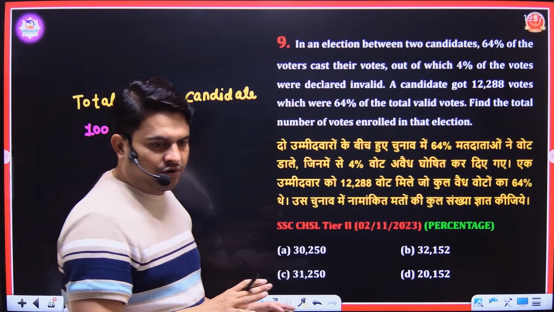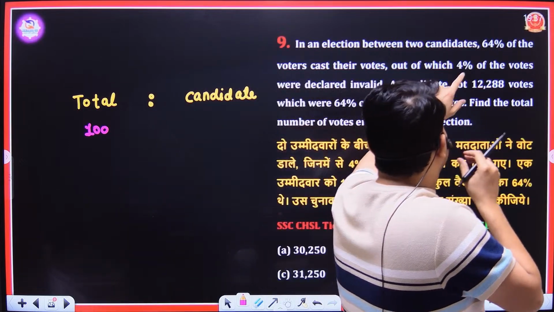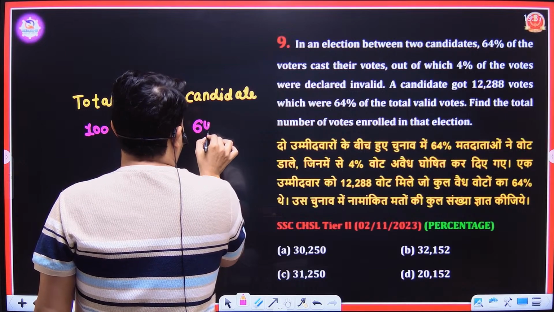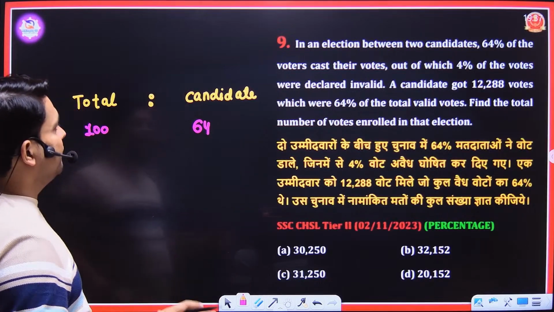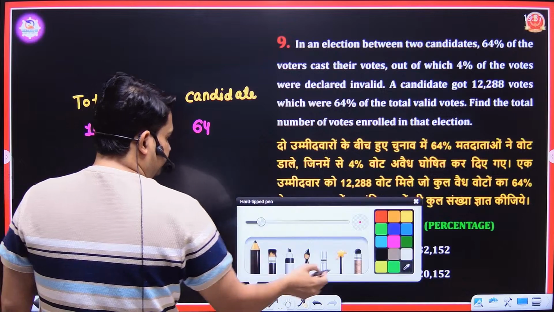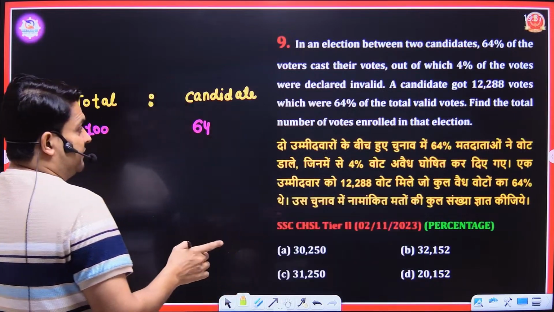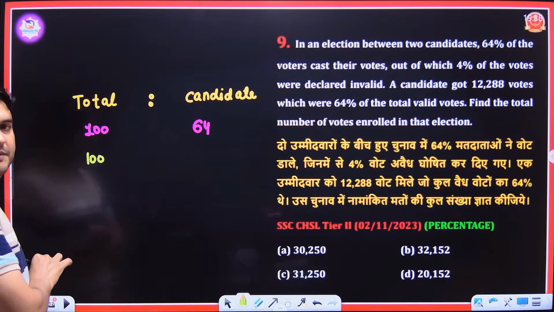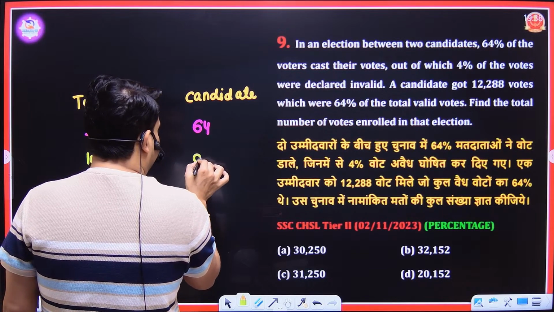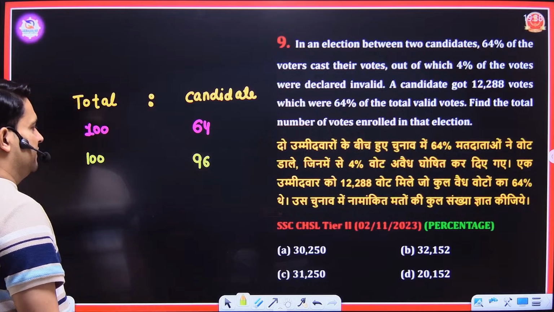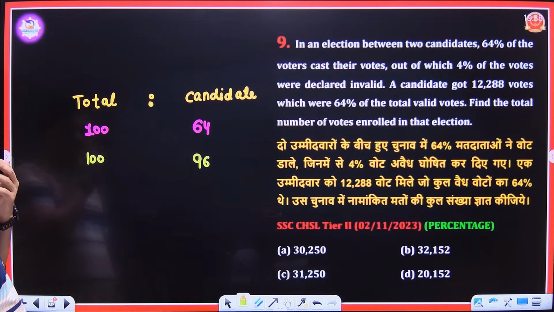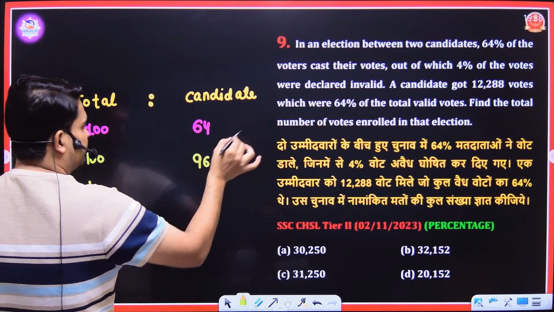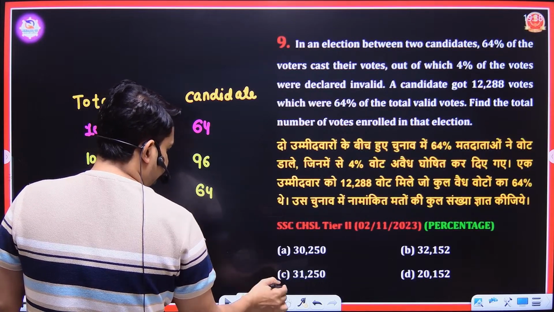If 100 are the total votes, then he will get only 64%, because 64% of the voters cast their votes. 4% are invalid. It means if casted votes are 100%, then 4% are invalid, so 96% are valid votes. If valid votes are 100%, then he got 64% of the valid votes.